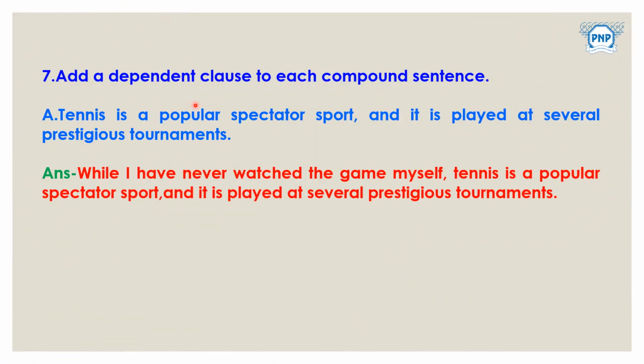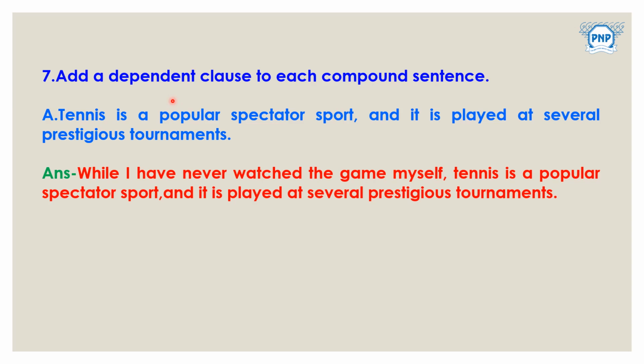Next, add a dependent clause to each compound sentence. Tennis is a popular spectator sport and it is played at several prestigious tournaments. So here we can do it like this. We have to add a dependent clause. We have already seen in the book on page number 13 how dependent clauses are used.